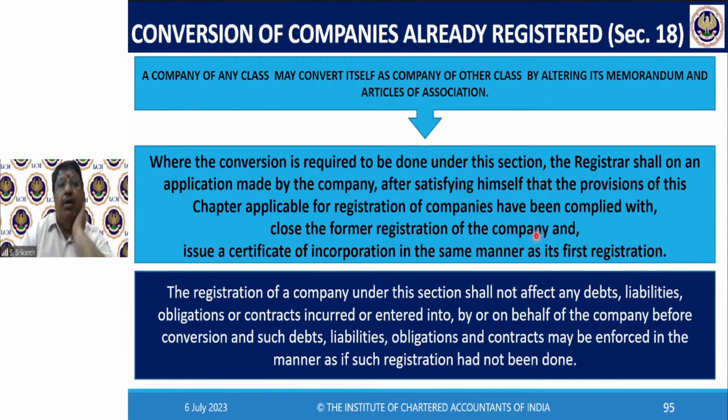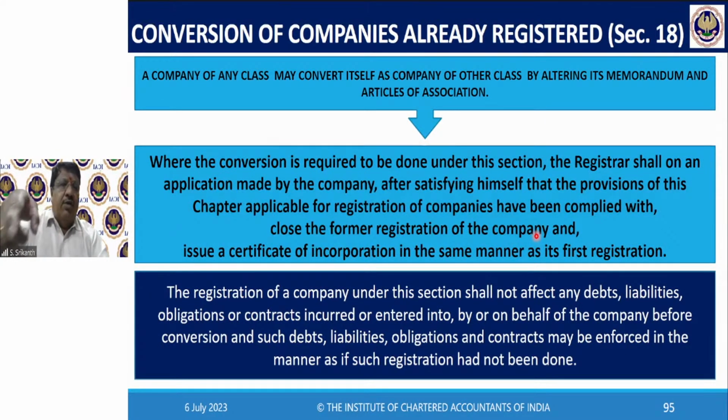A company of any class may convert itself into a company of another class by altering its memorandum. For example, private to public, public to private, OPC to private, private to OPC, public to OPC. No, I mean, private only can become OPC. Public cannot become OPC. Section 8 OPC, no. So be clear who can become what. But whatever is permitted, if you want to convert, you have to amend your memorandum and articles.